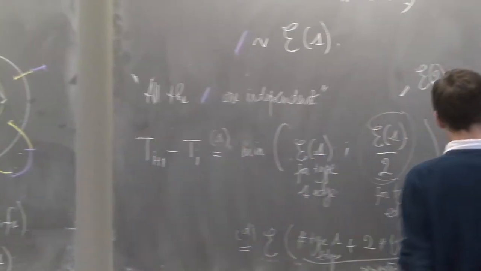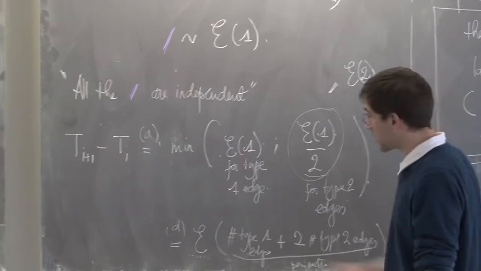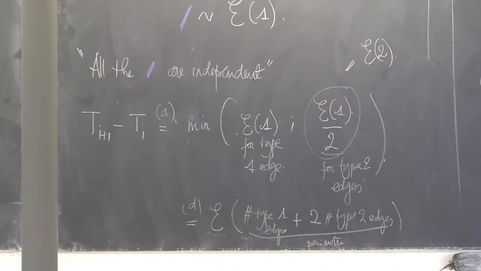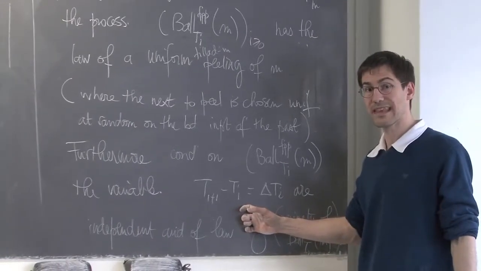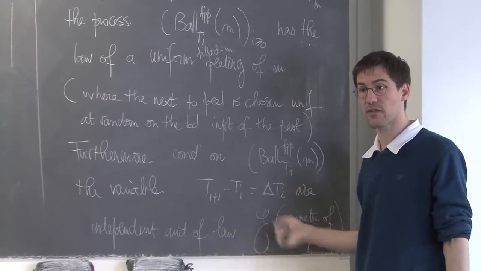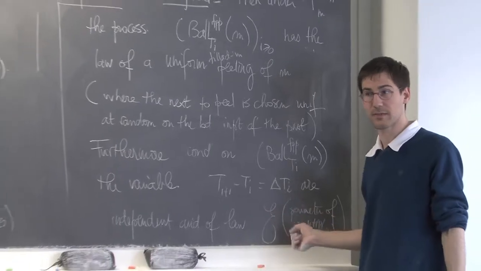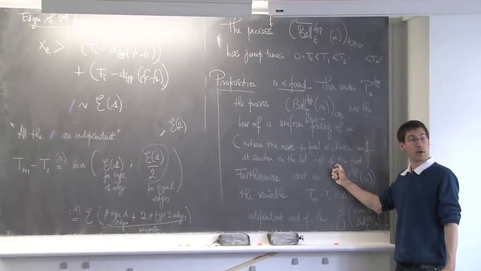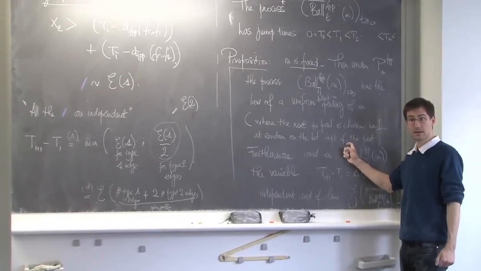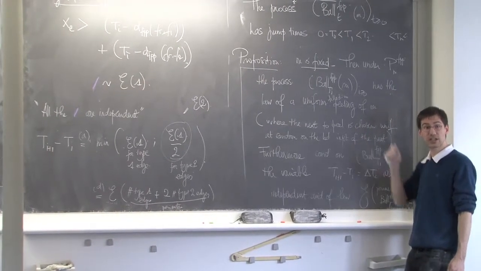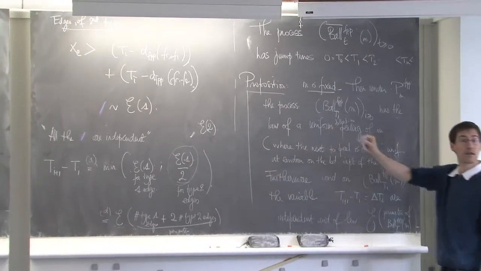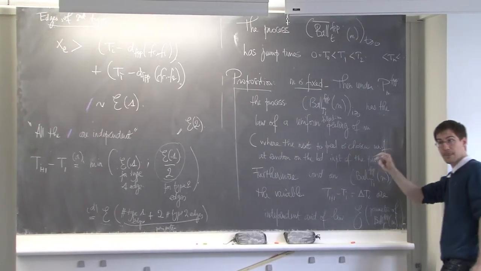Okay? And okay, so that's the property here: the increase of the t_i is distributed as an exponential variable of parameter the perimeter. And I need to tell you why it's a uniform peeling, why the edge whose purple region rings next, to be closed, is uniform on the boundary.